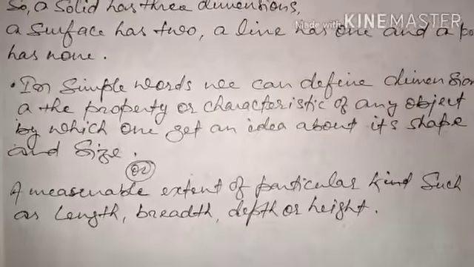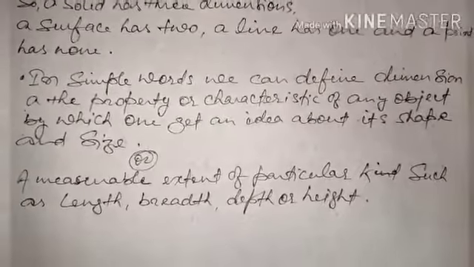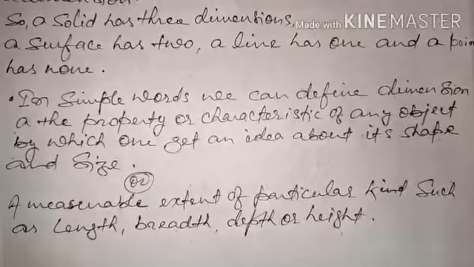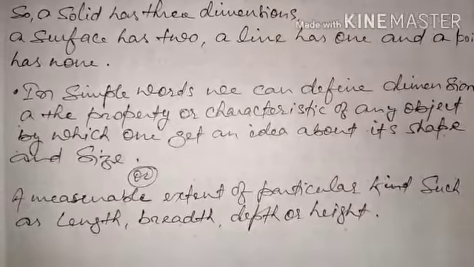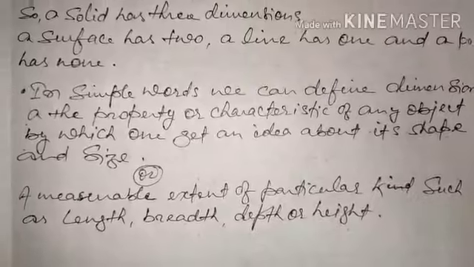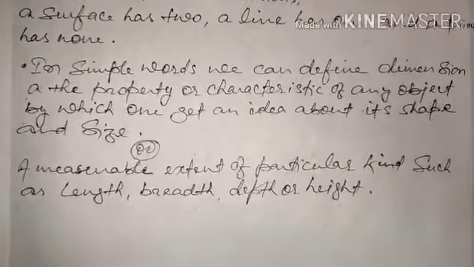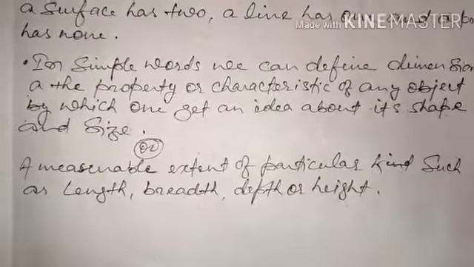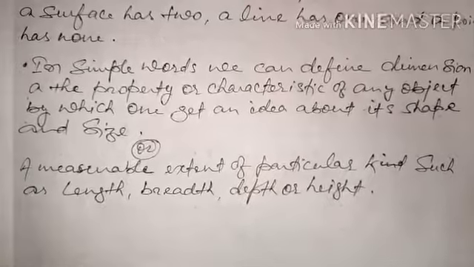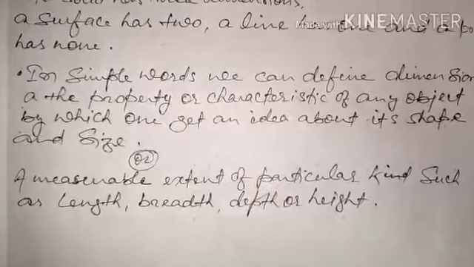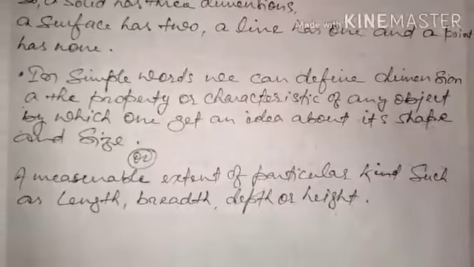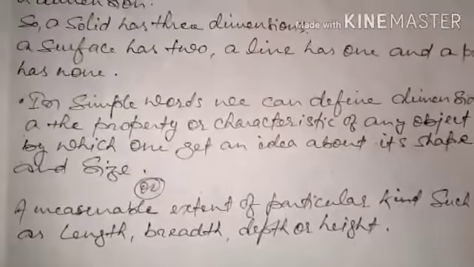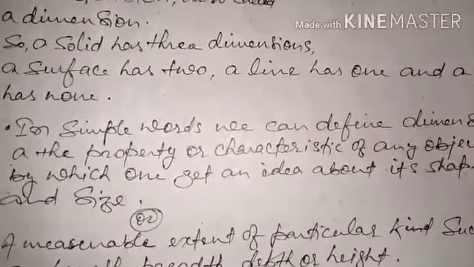The dimensions are the properties or characteristics of any object by which one can get an idea about its shape and size. I had written some more things from the definition part: a measurable extent of a particular kind, such as length, breadth, depth or height. So this is all about dimensions, a small discussion.